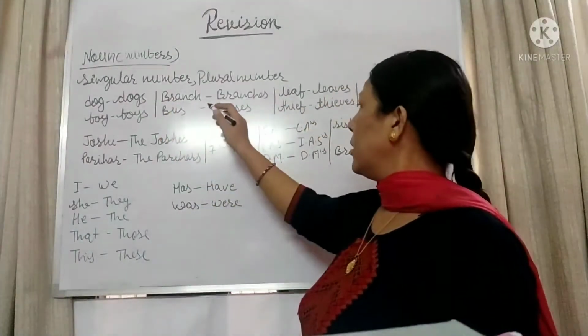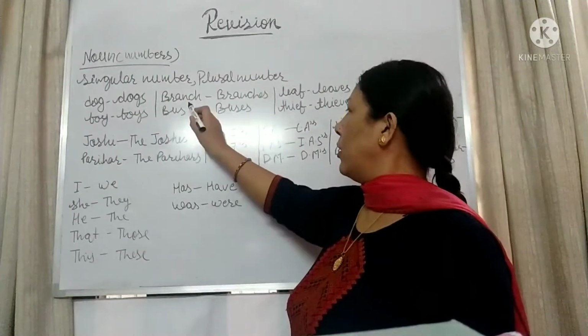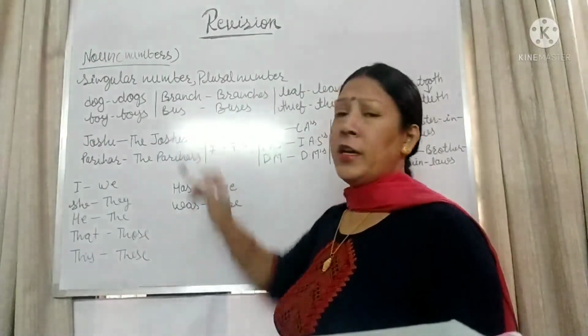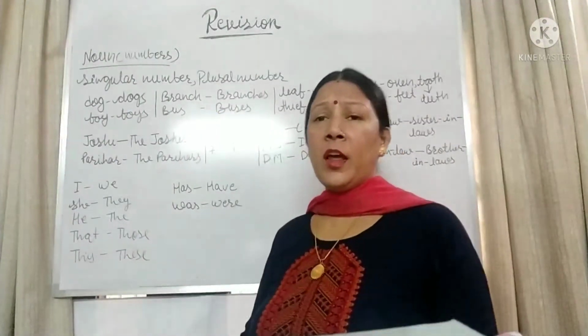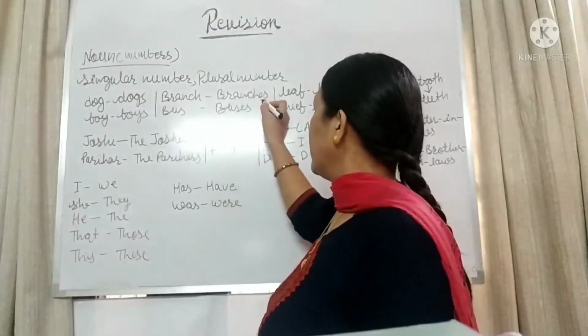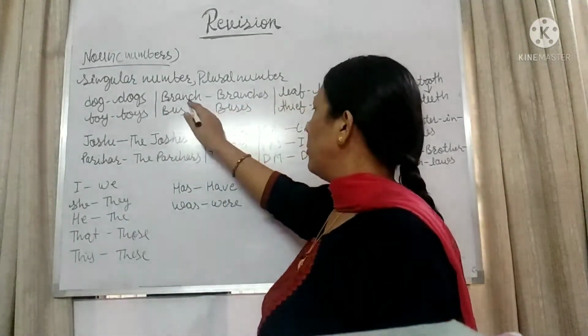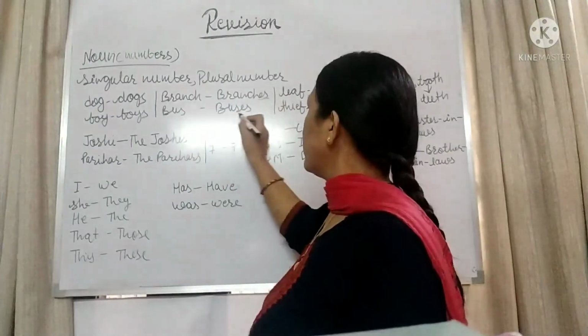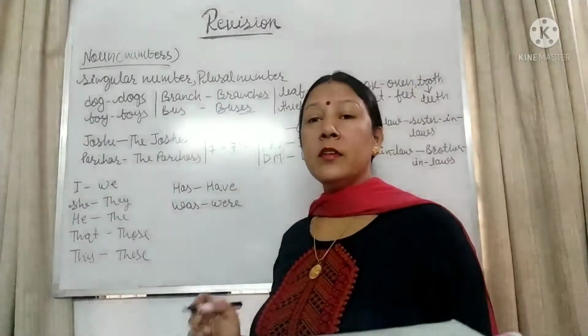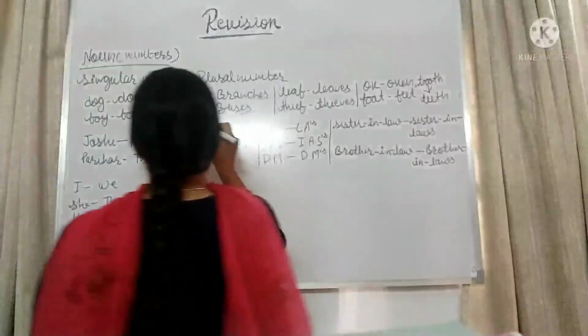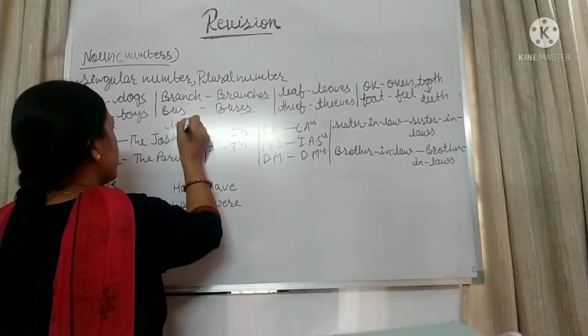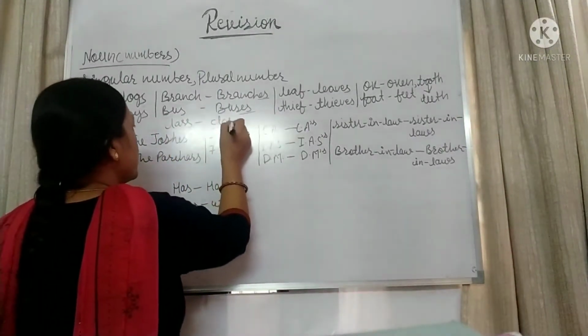Here you can see, when the word ends with ch, s, ss, there are rules. Earlier I told you that we will add es. Branch, branches. Bus, buses. Class, classes.